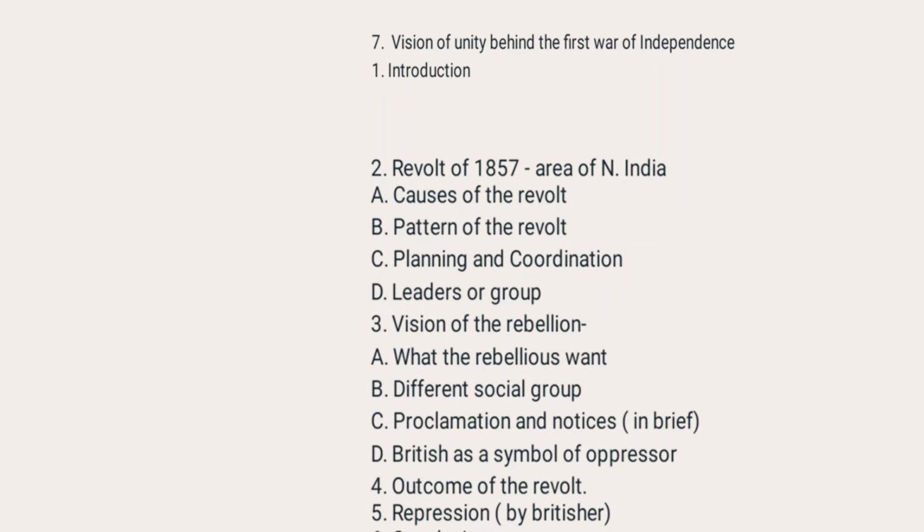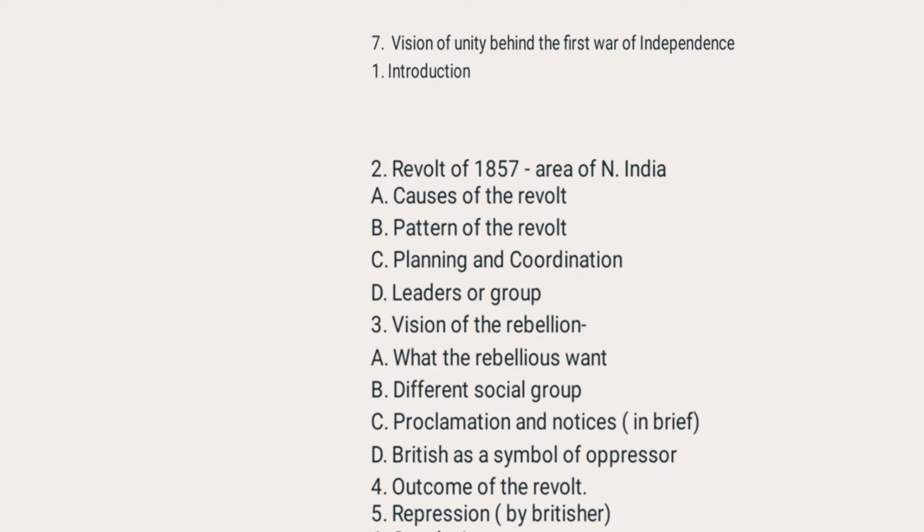Then come to the topic, the revolt of 1857. So why is it called the revolt of 1857? We will talk about why it is called the first war of independence. Then we talk about the patterns of the rebellion, how these mutinies began. There are some signs of planning and coordination among the leaders. In the revolt of 1857, you mention the places in North India where this revolt took place in the same period by different leaders and groups.